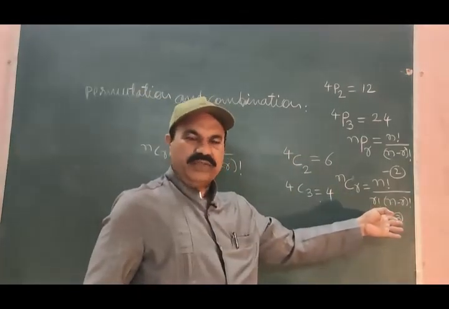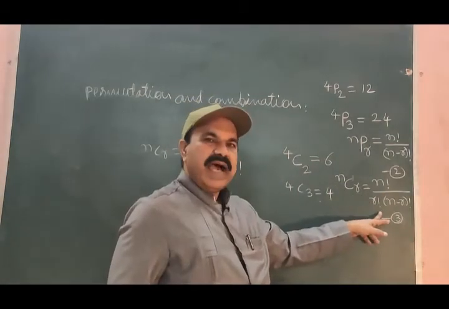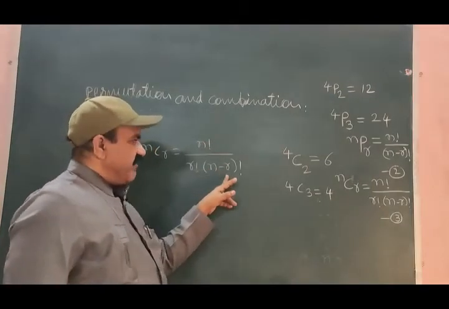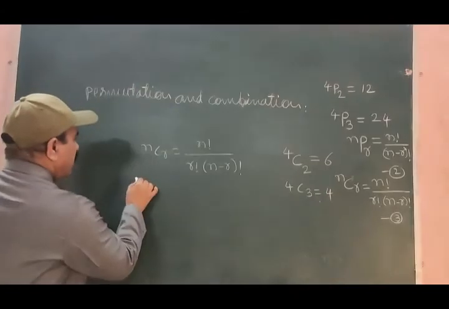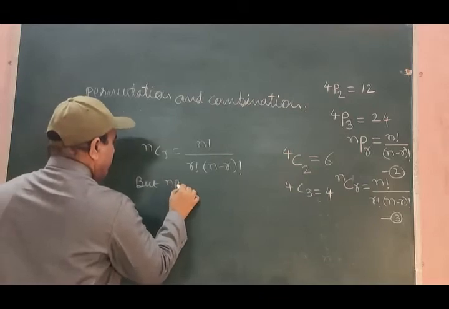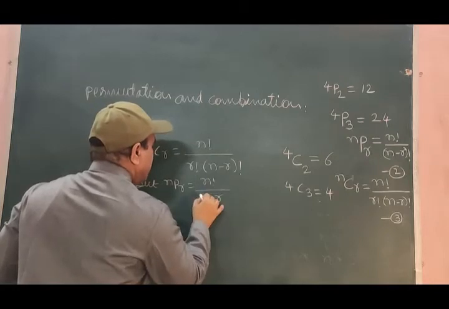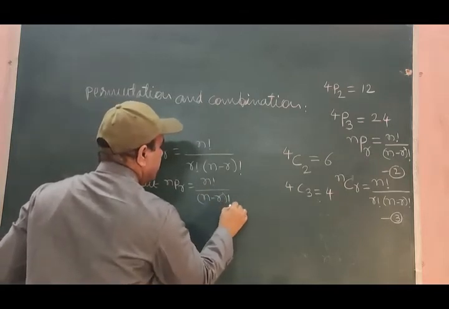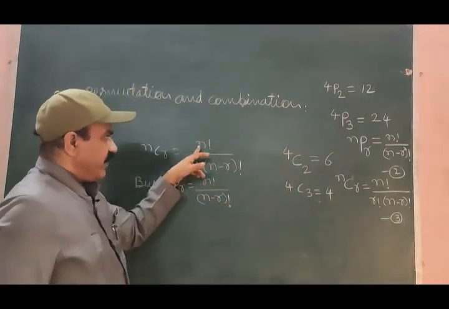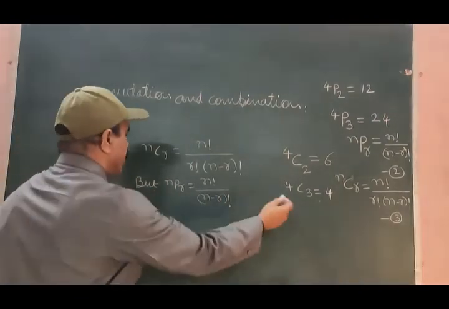But what is n factorial divided by n minus r factorial? nPr is equal to n factorial divided by n minus r factorial from equation 2. And therefore, for n factorial divided by n minus r factorial, let us substitute nPr.